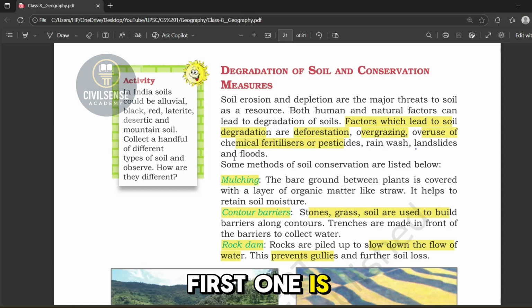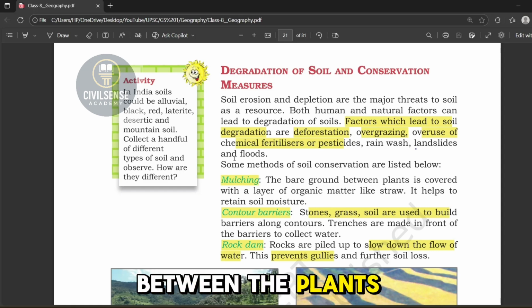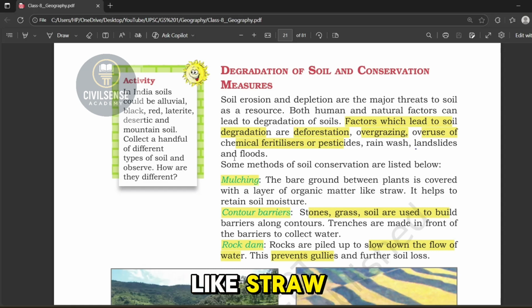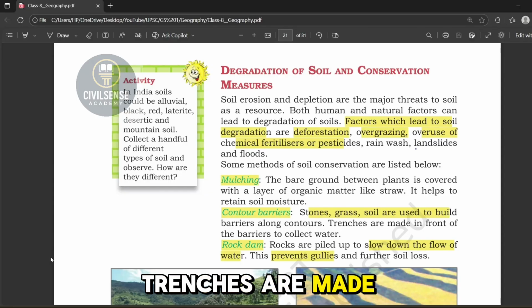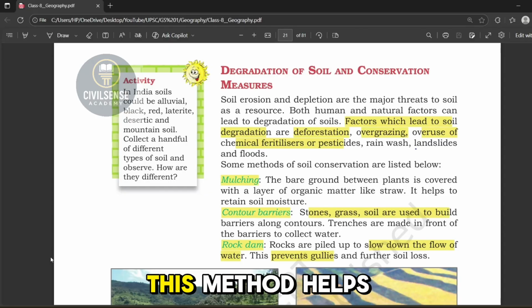In that, the first one is mulching. The bare ground between the plants is covered with a layer of organic matter like straw. This helps to retain soil moisture and prevent it from drying out. Second one is contour barrier. Here the stones, grass and soil are used to build barriers along the contour lines on the slope. Trenches are made in front of this barrier to collect water. This method helps in reducing water flow and prevents soil erosion.